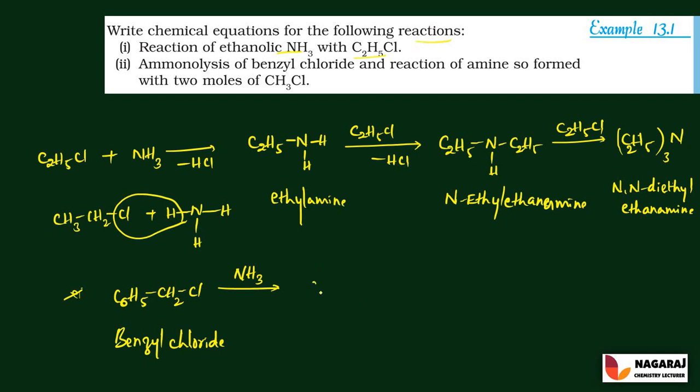So it gives the product C6H5CH2NH2, where Cl is replaced by NH2. Due to the presence of 2 moles of methyl chloride, it replaces 2 hydrogen atoms from the obtained amine, benzyl amine.